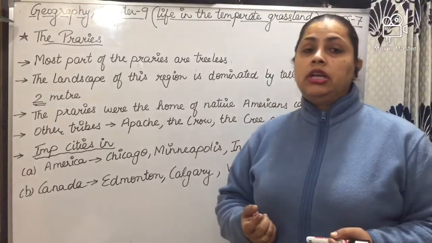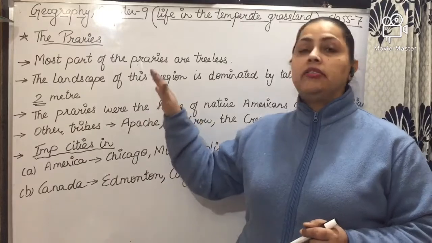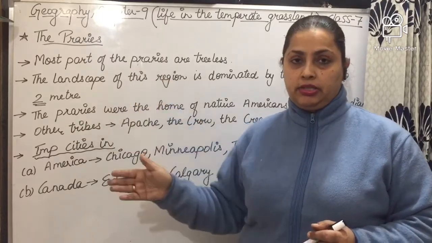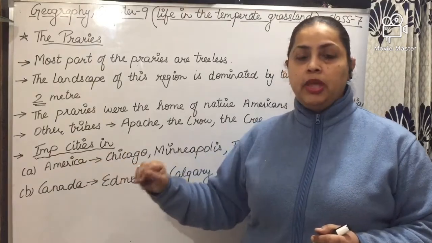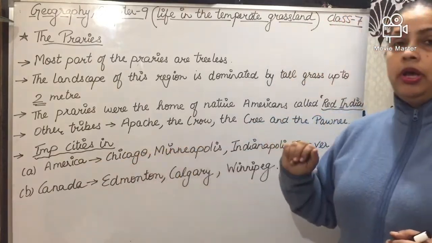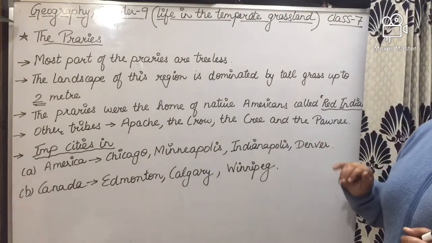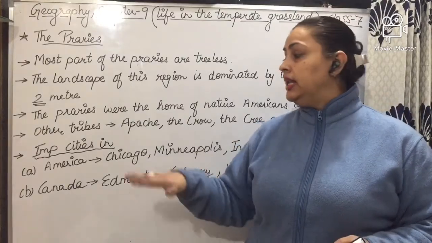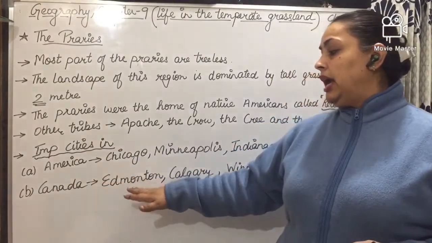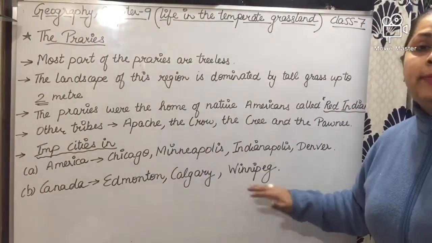Second important thing is the important cities that lie in this grassland of prairies. First we will talk about the cities of America, that is Chicago, Minneapolis, Indianapolis, and Denver. Second, the important cities that lie in Canada are Edmonton, Calgary, and Winnipeg.